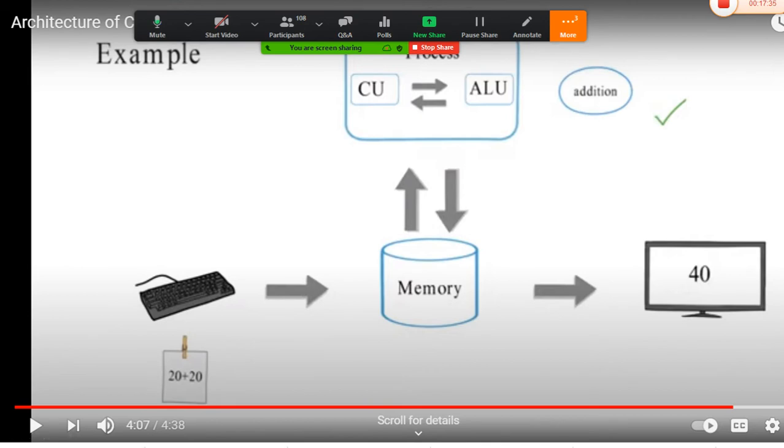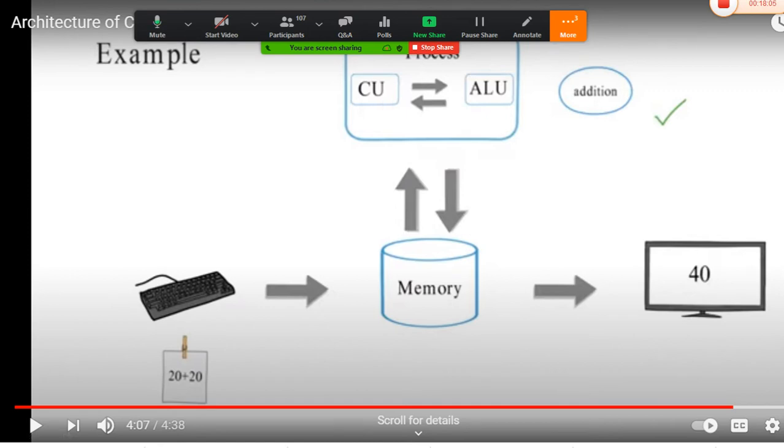Once the data has been transferred to the CPU, the data will be stored in the control unit, and it will manage that data and transfer it from the control unit to the arithmetic logic unit. The arithmetic logic unit performs the addition operation. Why? Because we are using plus here. It performs the addition operation and transfers the data back to the control unit.